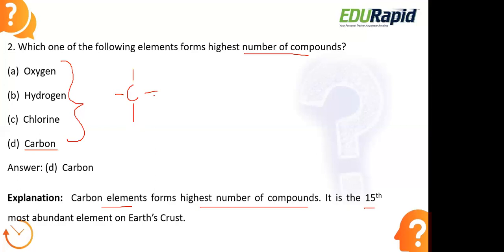It's all because this carbon has a right and very small size so that it can easily fit into the larger, bigger molecules. If there is a large molecule, then in a small space itself, this carbon atom can easily fit in. It's all because of its physical nature.